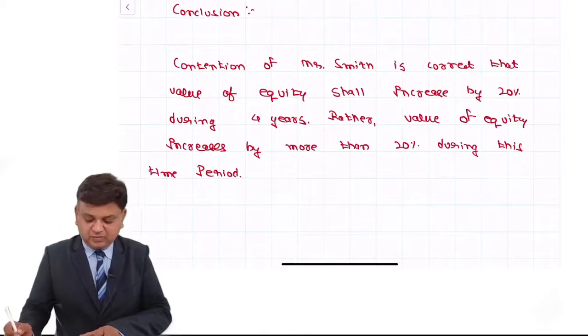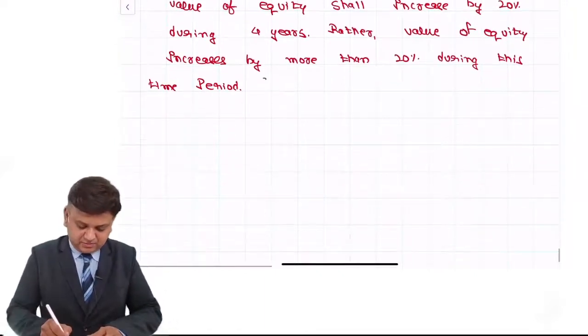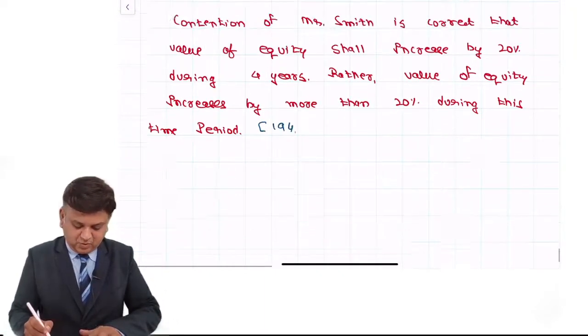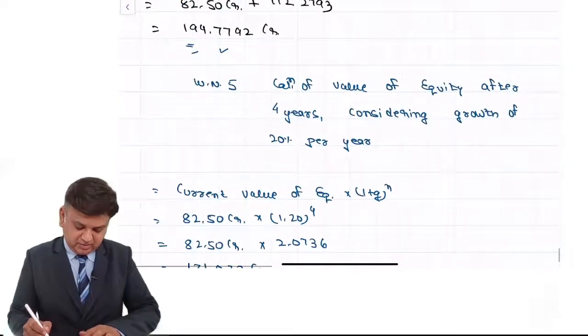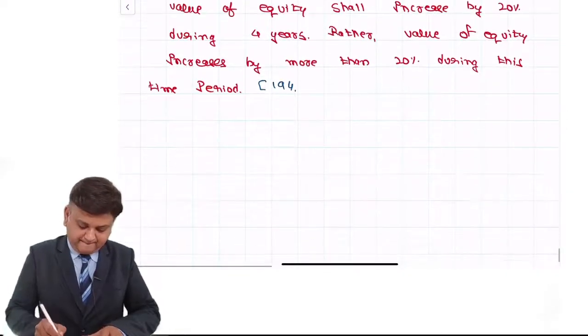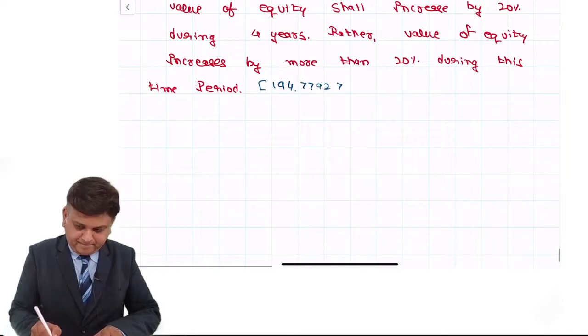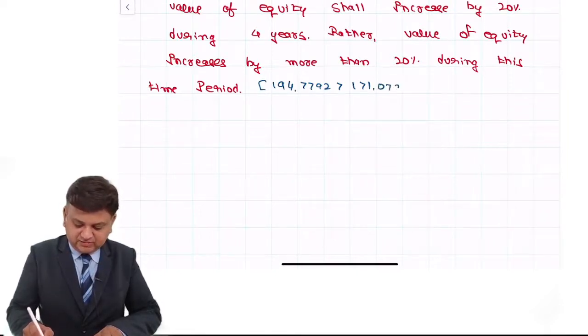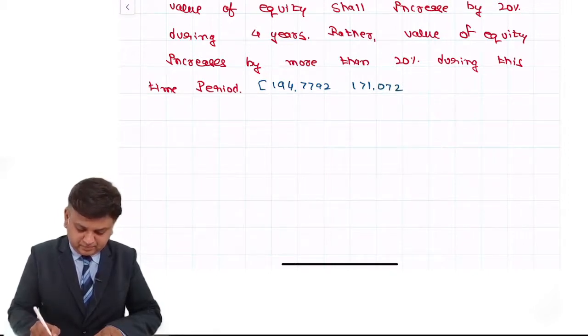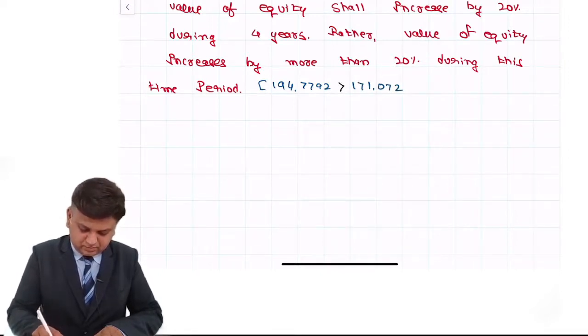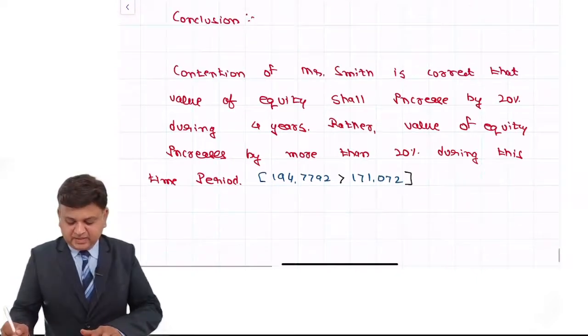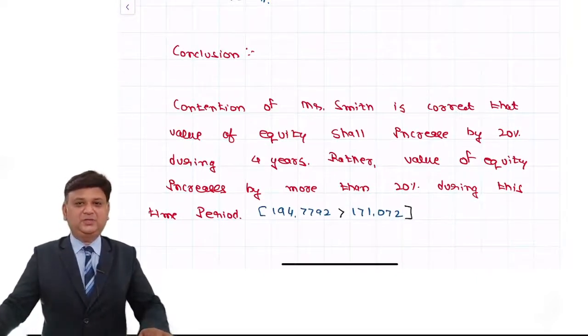How can we say it is more than 20 percentage? Because 194.7792 exceeds 171.072. That is the way we can draw the conclusion.